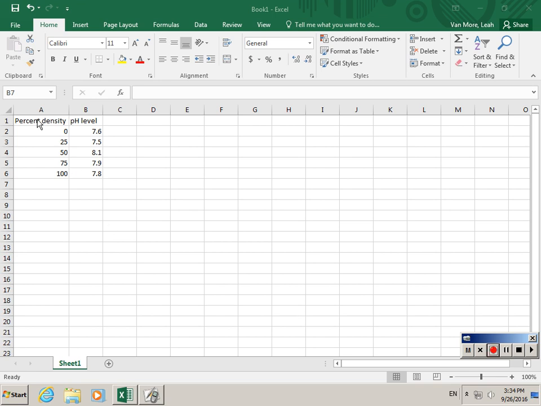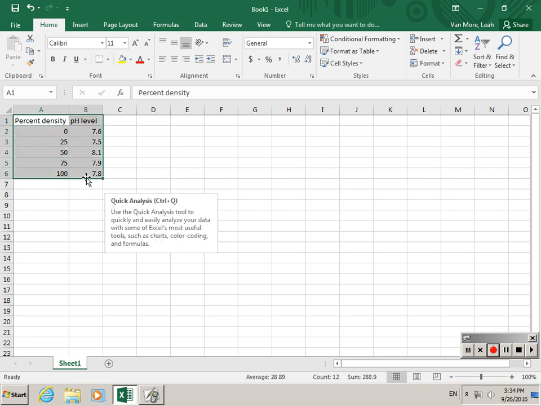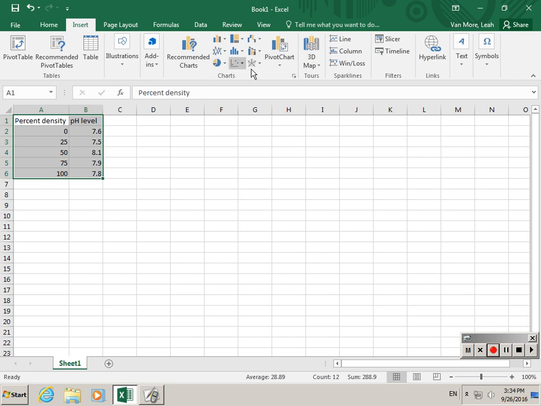And now we're going to highlight it. So starting at this cell here, I'm going to draw a box around the data. Now this never gets highlighted for some reason. It's a weird Excel quirk, but you can see the thick green line going around means it is highlighted. So now we're going to insert our graph. So we go up here to insert, and then here are the different graphs.